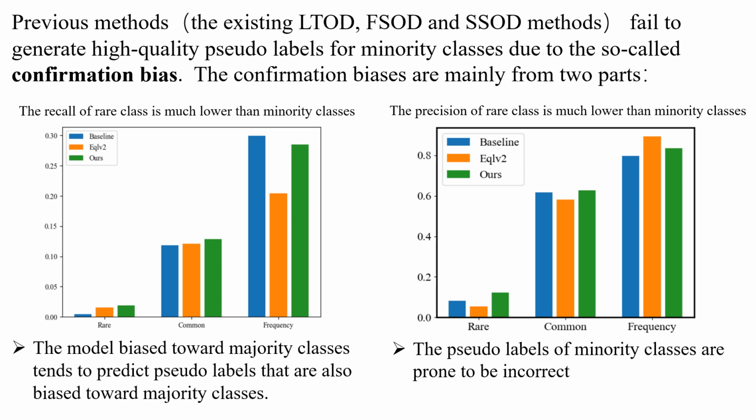In this figure, the recall of minority classes is much lower, so there are not enough pseudo-labels for minority classes. The second is the pseudo-labels of minority classes are prone to be incorrect. As you can see, the precision of minority classes is much lower than majority classes. It means most of the pseudo-labels are incorrect and disturb the learning of detectors.